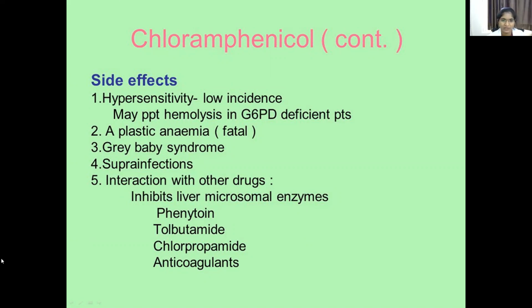Chloramphenicol interacts with some other drugs. It inhibits liver microsomal enzymes, affecting drugs like phenytoin, tolbutamide, chlorpropamide, and anticoagulants.